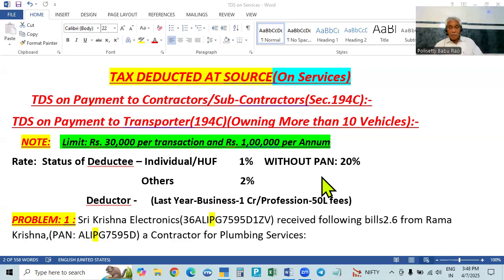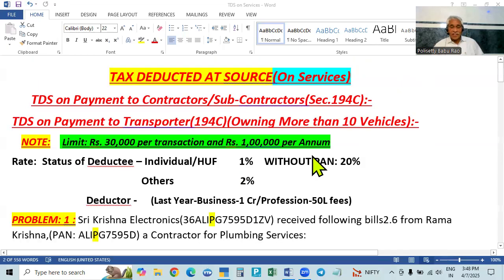If he provides the PAN card but not the declaration, deduction is definitely to be made at 1% or 2%. And if he does not provide the PAN card, 20% is to be deducted. If he provides both the PAN card and the declaration, only then is he exempted from deduction. So the deductor will not deduct the TDS from the transporter.